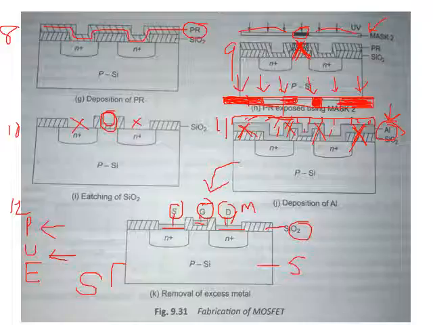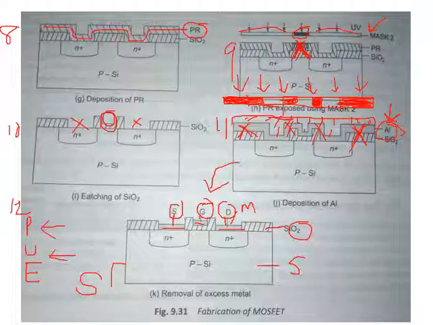Did you people understand? Yes or no? Okay. So this was about the manufacturing of MOSFETs.